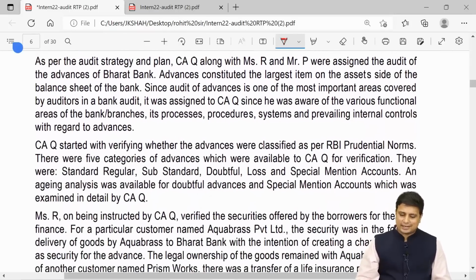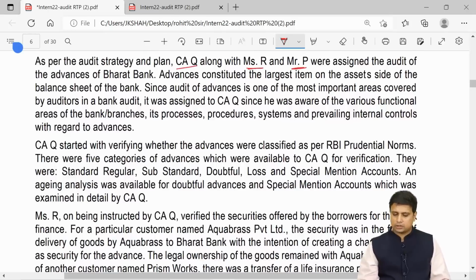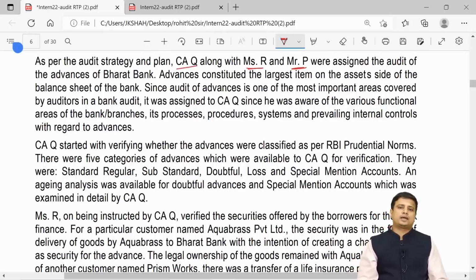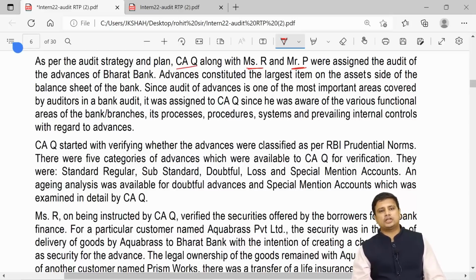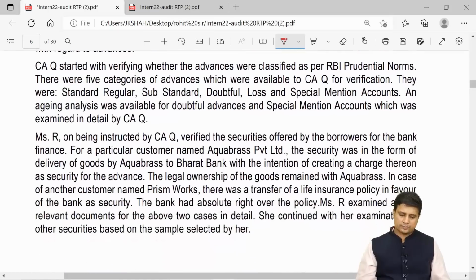As per the audit strategy and plan, CAQ along with Mr. R and Mr. P were assigned the audit of the advances of Bharat Bank. Advances constituted the largest items on the asset side of the balance sheet of the bank. Since audit of advances is one of the important areas covered by auditors in bank audit, it was assigned to CAQ since he was aware of the various functional areas of bank branches, its processes, procedures, systems prevailing and internal controls with regards to advances.